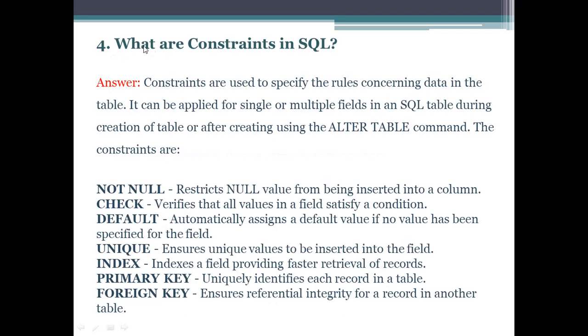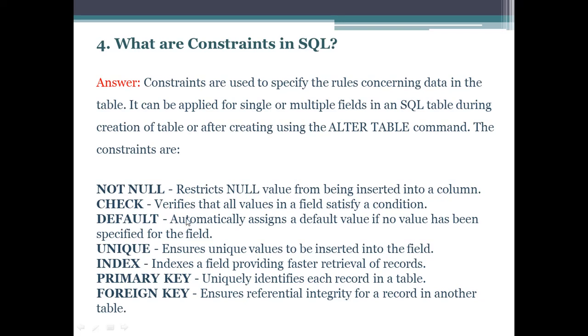So the fourth question is, what are constraints in SQL? Constraints are basically used to specify the rules concerning data in a table. They can be applied during creation of a table or after creating it using the ALTER TABLE command. So the constraints are: the NOT NULL constraint, which will restrict null values from being inserted into a column. Second one is the CHECK constraint. It verifies that all values in a field satisfy a condition. Like in a table we have a gender column. In the gender field we can enter only male or female value. If any other value is entered, it will throw an error.